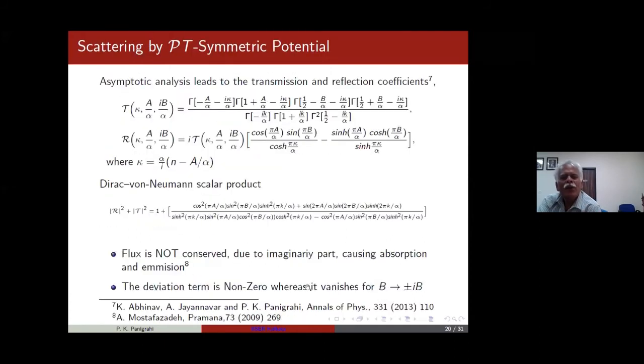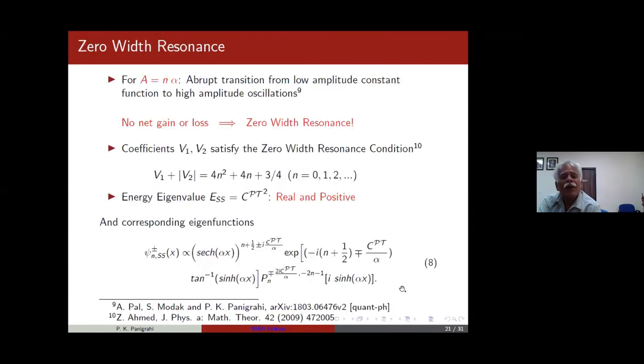Now here what you find is that with zero-energy resonance, R mod square plus T mod square is equal to 1, even if the potential is complex. So now you can see that when A is equal to n alpha, this spectrum was minus (A minus n alpha plus I CPT) whole square, with a negative sign in the front. At A equal to n alpha, A minus n alpha goes away. So you have I CPT mod square, I square is equal to minus 1, and the energy becomes positive. So you can exactly see that this is a zero energy resonance, because it is positive energy at one point, A is equal to n alpha.